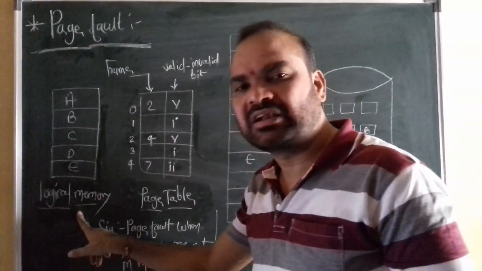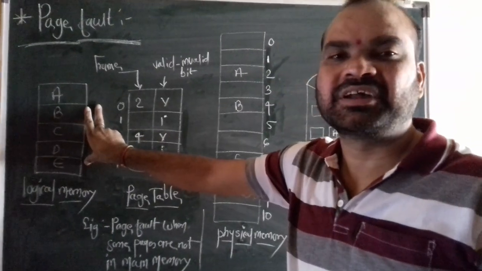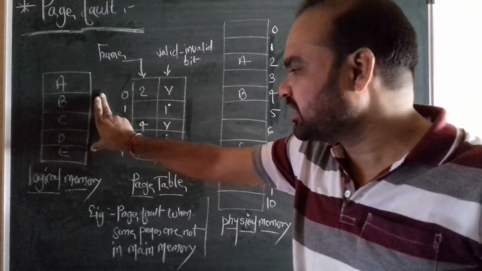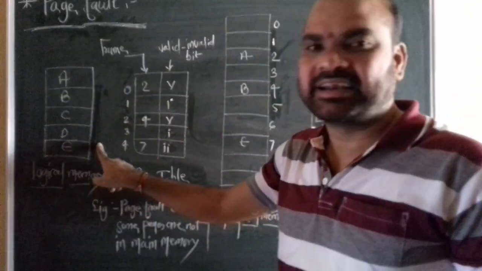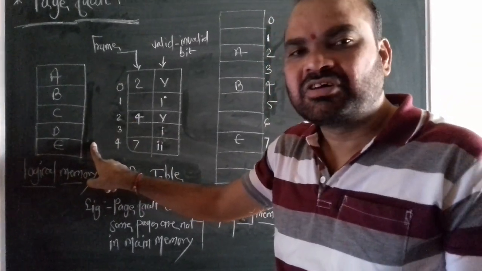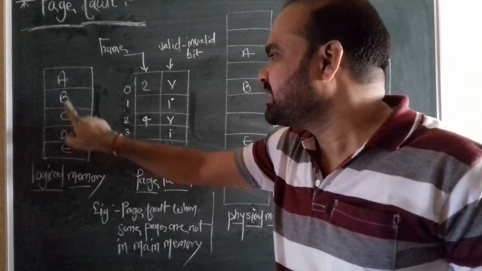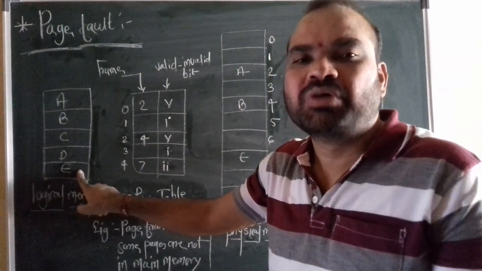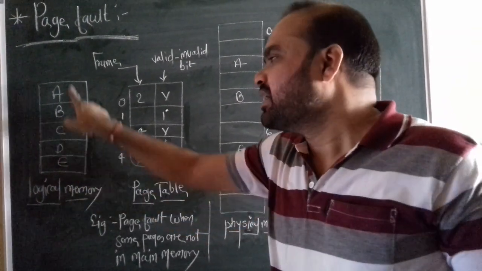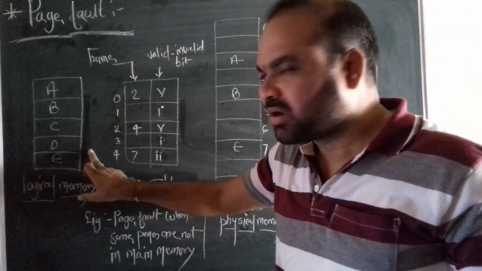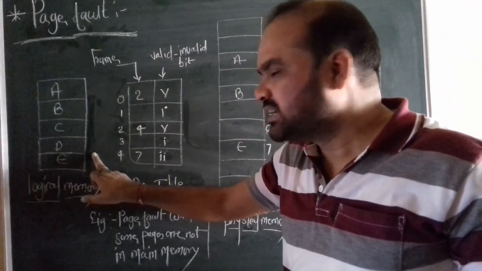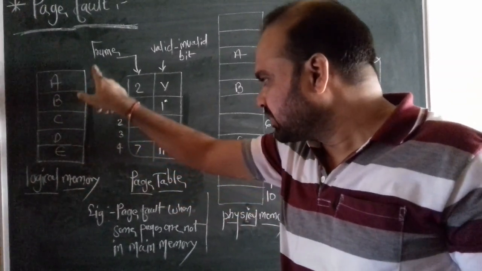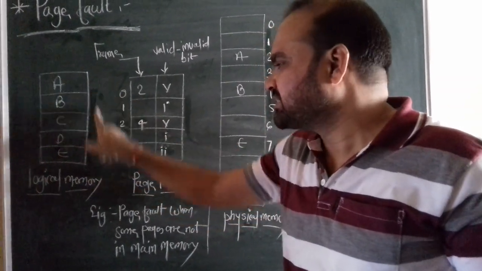Now the first thing is logical memory. When particular programs are created in the machine by the user, that time the memory regarding that program is created. In that memory, there is a collection of a number of pages, like page numbers A, B, C, D, E. Sometimes page numbers are numerical, sometimes alphabetical. When the programs are created, the logical memory is created automatically in the machine. The logical memory is a collection of a number of pages like that.